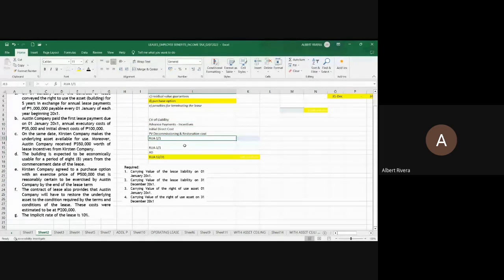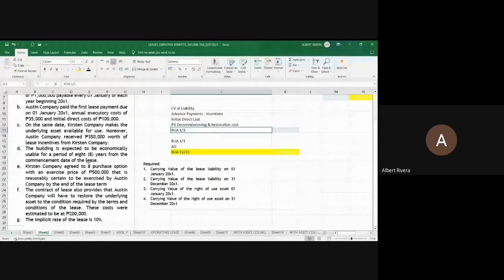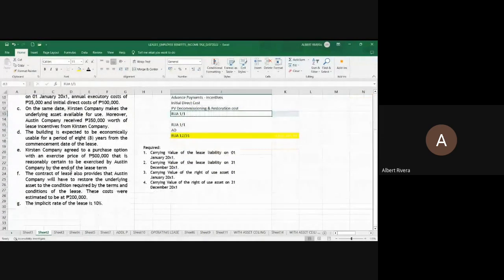Then we have letter D. The building has a useful life of 8 years. And we have letter E. Kirsten agreed to a purchase option with an exercise price of 500,000 that is reasonably certain to be exercised by Austin by the end of the lease term. The contract of lease also provides that Austin Company will have to restore the underlying asset, and the amount estimated to be incurred at the end of the lease term is 200,000, and the implicit rate is 10%.